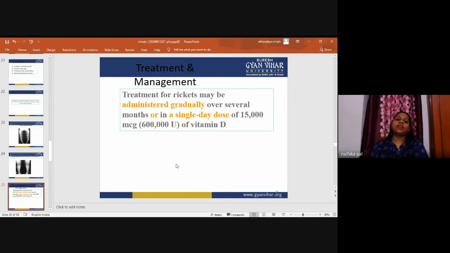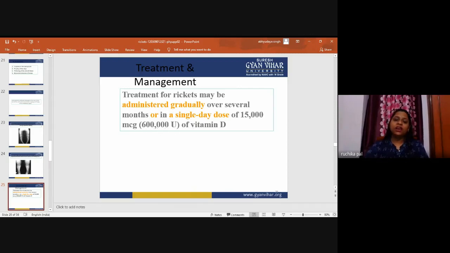Now, treatment and management. Yes, this is important, as we all know that if the disease is diagnosed, we will go for the treatment and management. It consists of both medical and orthopedic treatment. If we talk about the medical treatment, the treatment of rickets may be administered gradually over several months or in a single dose of 15,000 micrograms, 600,000 units of vitamin D.